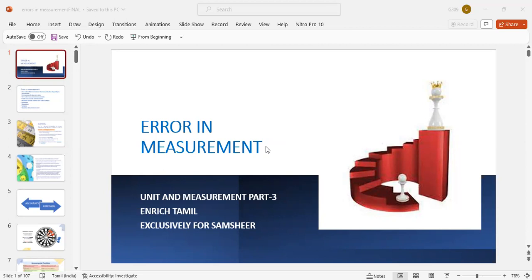For example, an object has a length of 5 centimeter, let us suppose. 5 centimeter is the true value. By using a scale, I am able to measure the value as 5.2 centimeter. 5.2 is the measured value. What is the error? 5.2 centimeter is the measured value, 5 centimeter is the true value. The error is 0.2 centimeter.